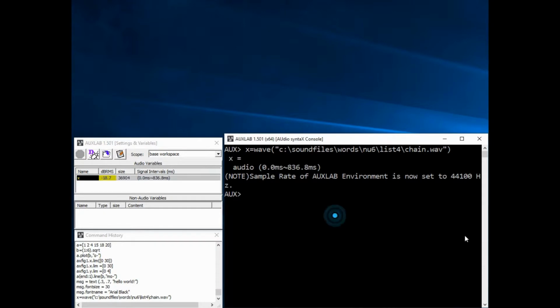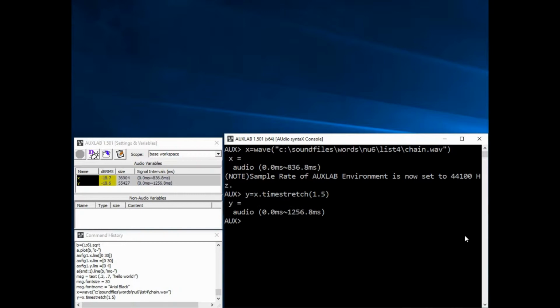The duration of x is 837 milliseconds. I want to make the duration longer by 50%. Then y is x.timestretch 1.5. The duration is now a little over 1.2 seconds.